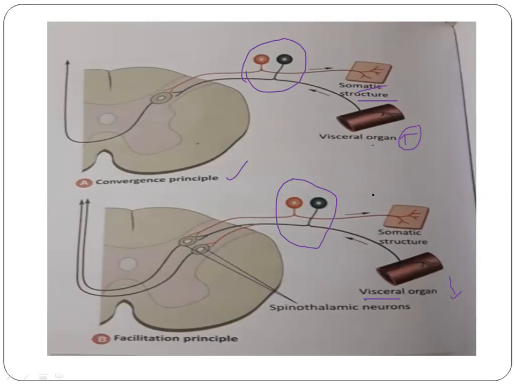But in visceral pain, since it decreases the threshold at this second order neuron, even a mild intensity of visceral pain will be carried through the entire tract of pain. So this pain can also be misinterpreted to be from a somatic structure, and it is referred to the somatic structure. So this is regarding the facilitation principle and the convergence principle of referred pain.